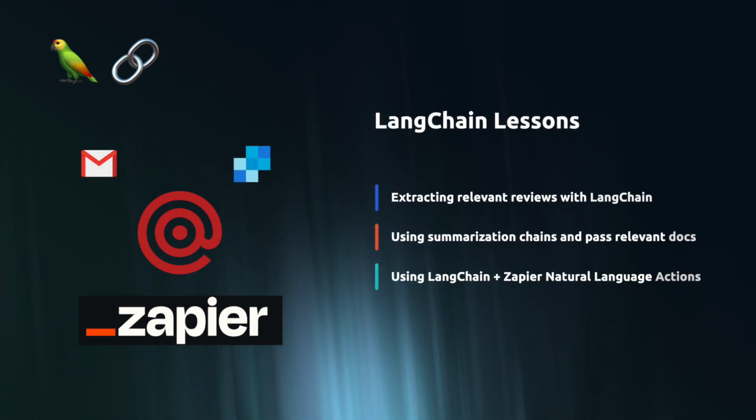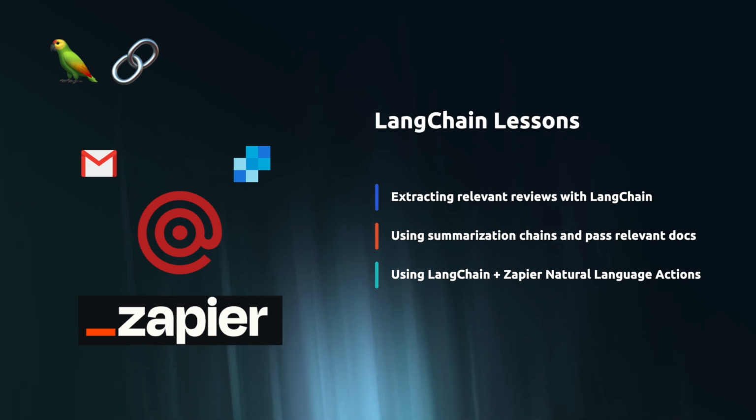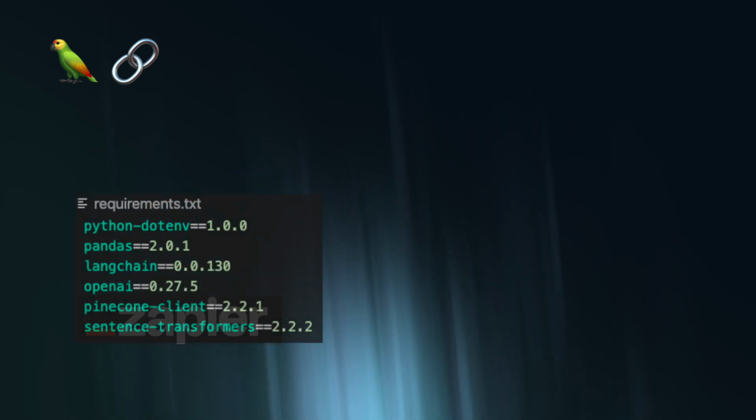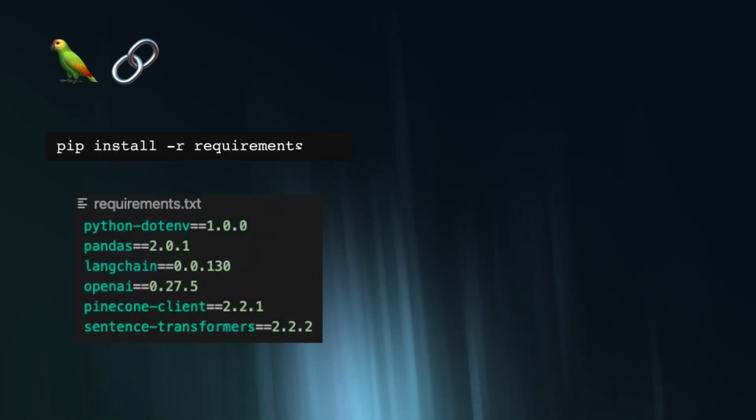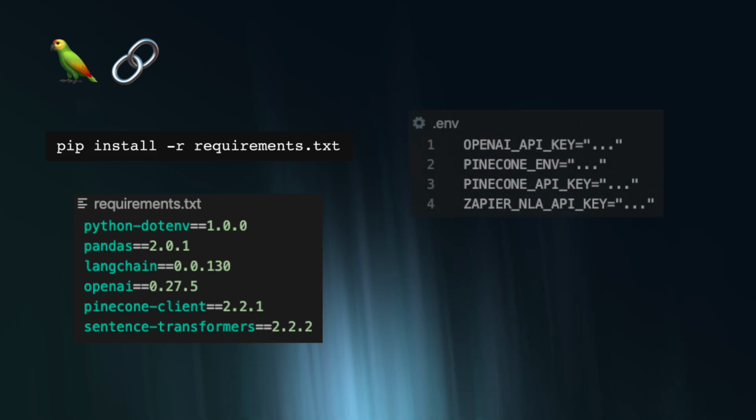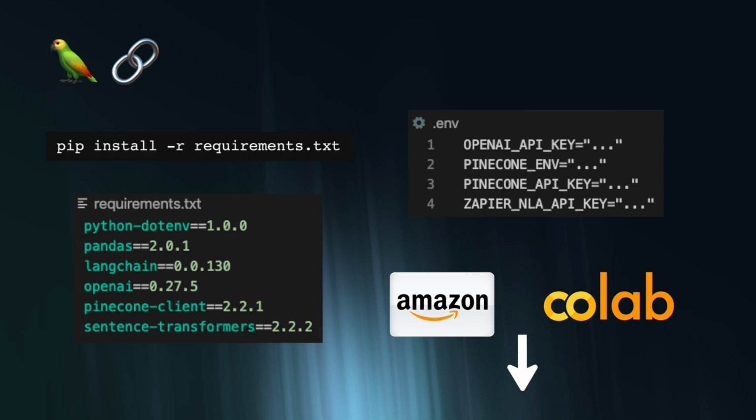The key LangChain lessons you'll get from this video is that you'll see how we extract relevant reviews with LangChain. You'll see how we pass on the extracted review data to the language model, and you'll see how LangChain and Zapier are used together as the ultimate personalization tool. To get started, we'll pip install the needed libraries and drop API keys and variables into an environment file. Links to the code and the data will be available below the video.